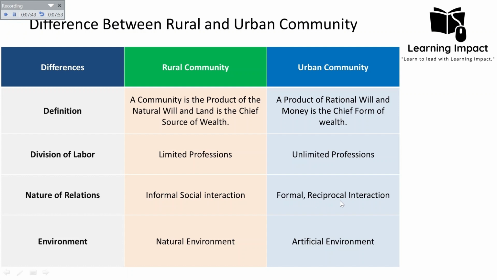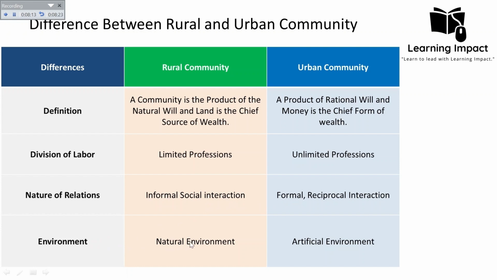So this distinction highlights how social interaction differs between the rural and the urban community. In the rural community, we have more informal personal interaction based on shared traditions and values. But in the urban community, we have more formal impersonal interactions based on a reciprocal relationship and mutual benefit.